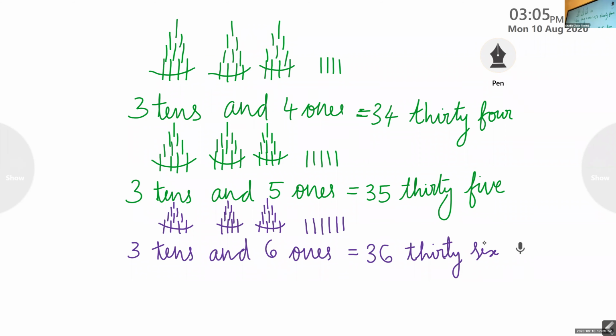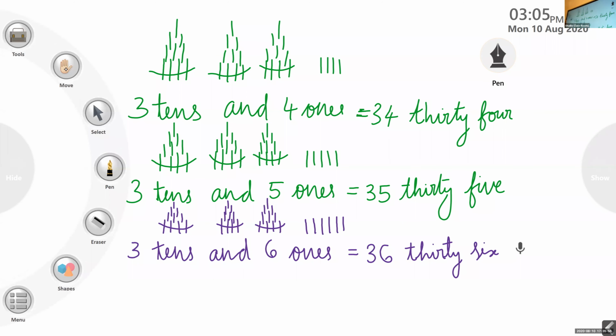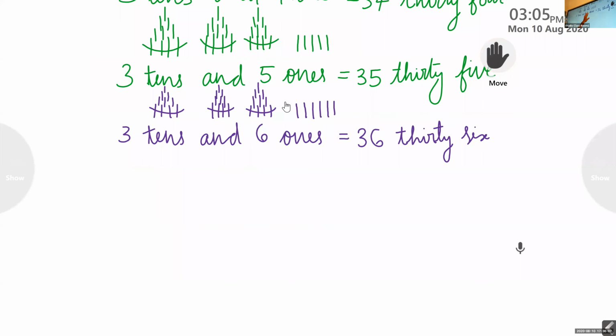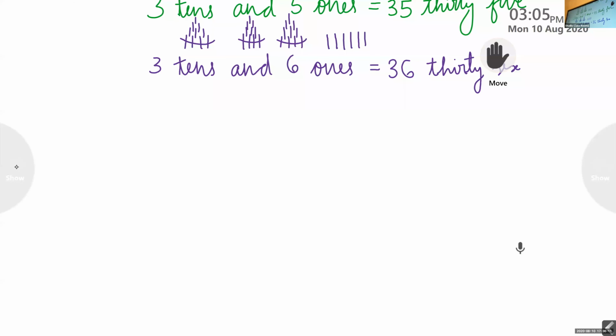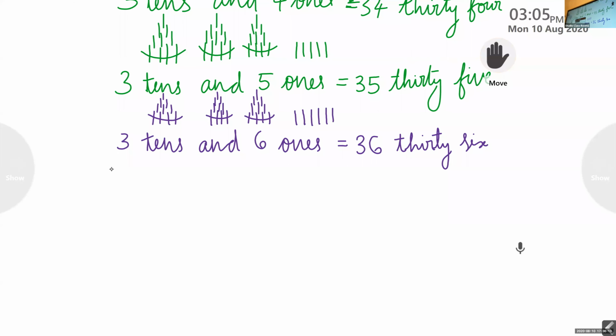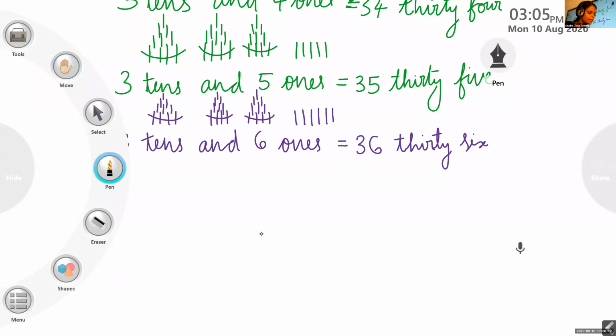So we have the number 36, and 36 has 3 tens and 6 ones.